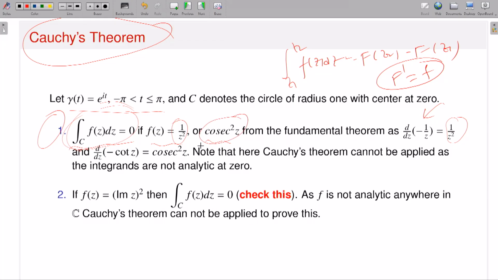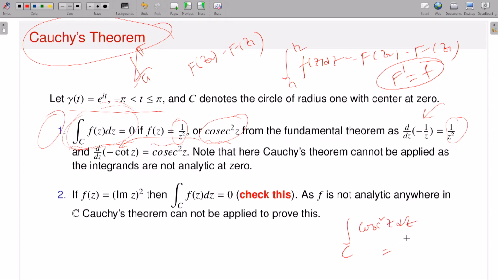Similarly, if I have cosec squared z, it also possesses an antiderivative, and since my contour is a simple closed contour, the corresponding contour integration will be 0, because contour integration means the value of your antiderivative at z2 minus the value of your antiderivative at z1. Now you will have minus pi to pi, right? So what will happen? If I calculate the integral over C of cosec squared z dz, what is that?